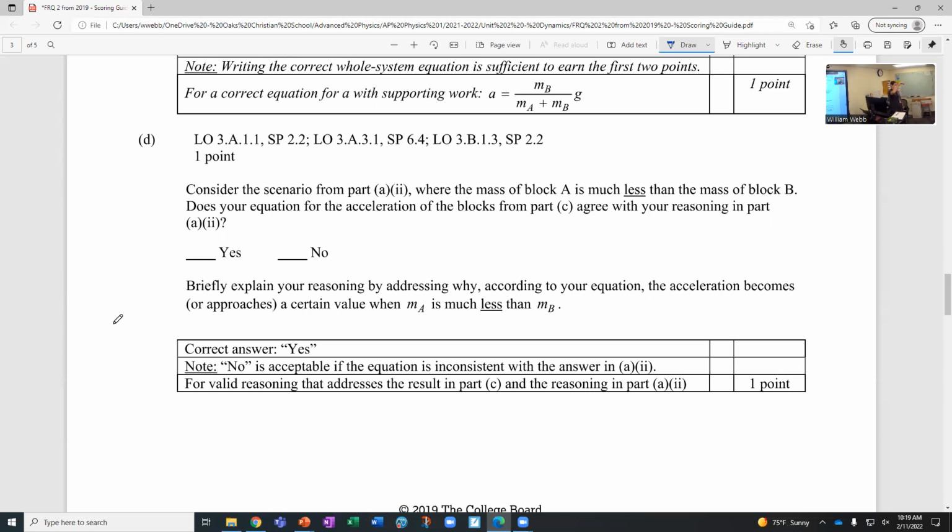So if your reasoning was correct above, that it would basically just be acceleration due to gravity, then this equation supports it, because if we look at that equation there, the MA is in the denominator, and so if that's really small, it's not going to change the denominator much, which is going to make it end up being just the mass of B over the mass of B, basically. And so the acceleration would just be due to gravity. So in other words, A would equal G in terms of acceleration.